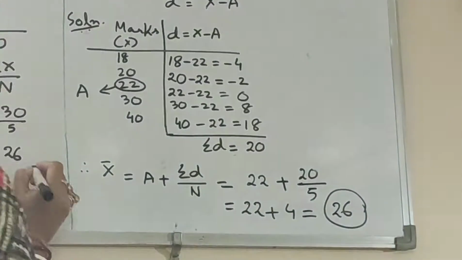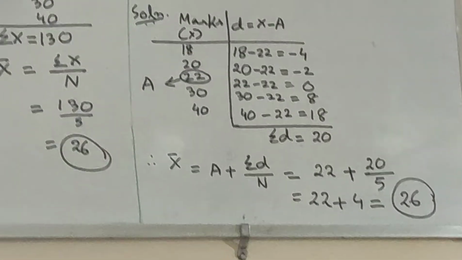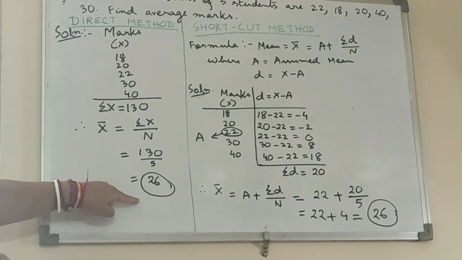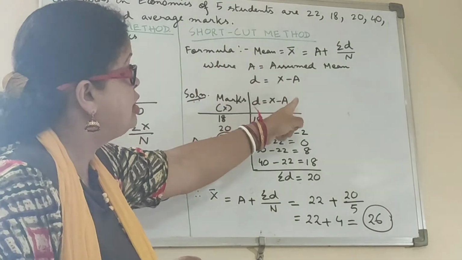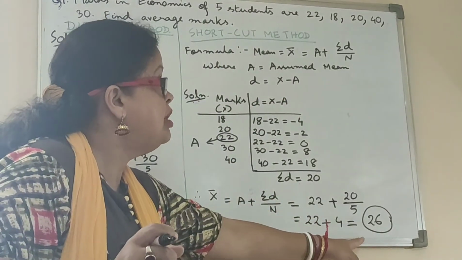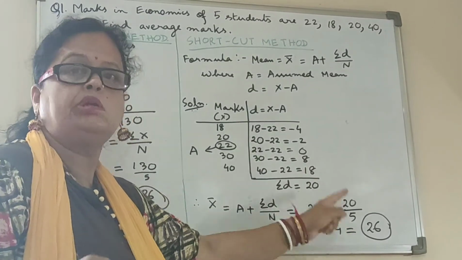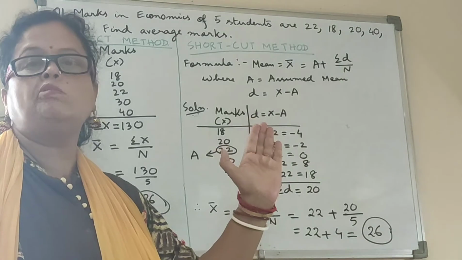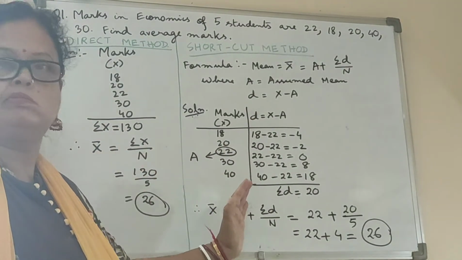See here and see here. Whether I have applied the direct method, the simple arithmetic mean of the individual series is coming as 26, and whether I am using the shortcut method, the simple arithmetic mean of the same question is coming as 26. So it doesn't matter which method you are applying, you need to know every method, but the result should come the same.